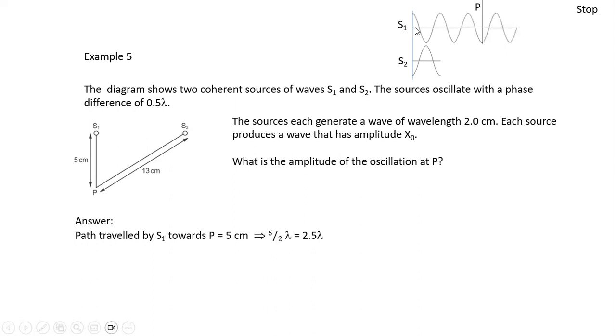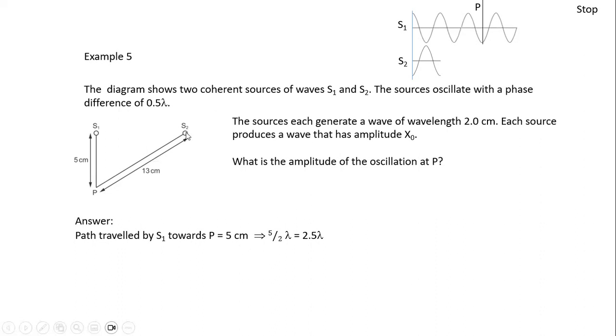We can count that this is 1, 2, this is 3 lambda, so half of it will be 0.5. So that's what you get, 2.5 lambda. So when the wave comes out from S1, it travels 2.5 lambda to reach point P.